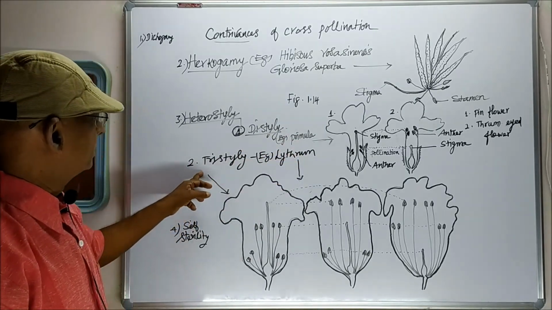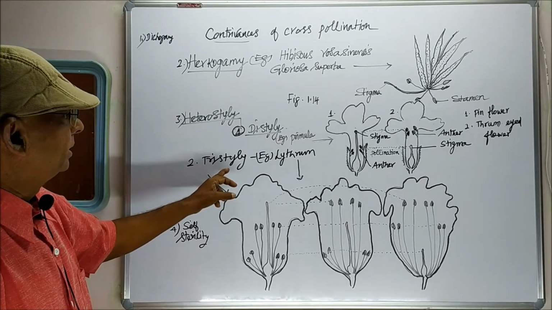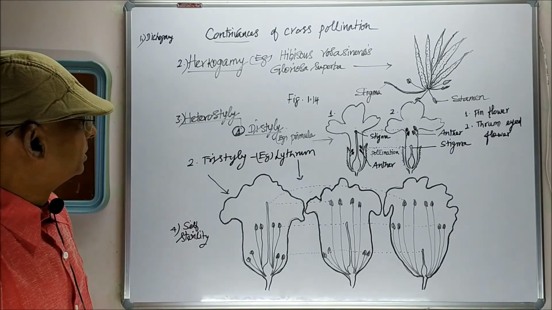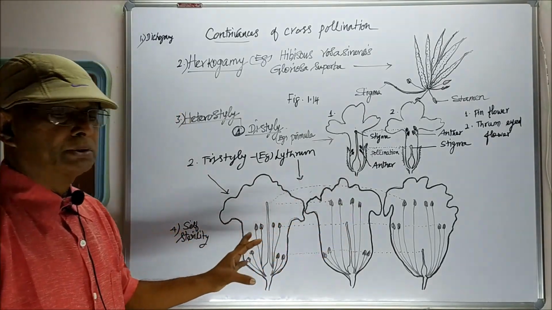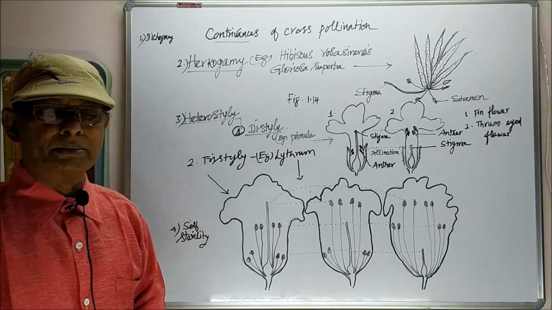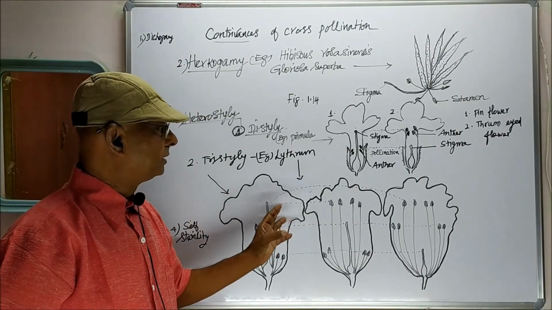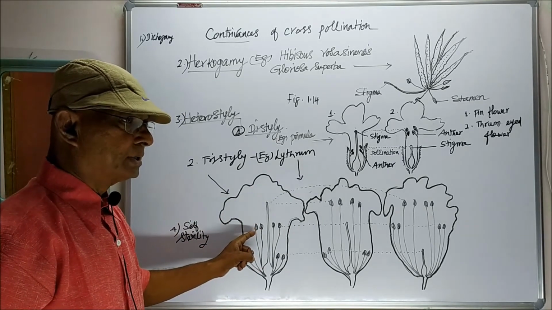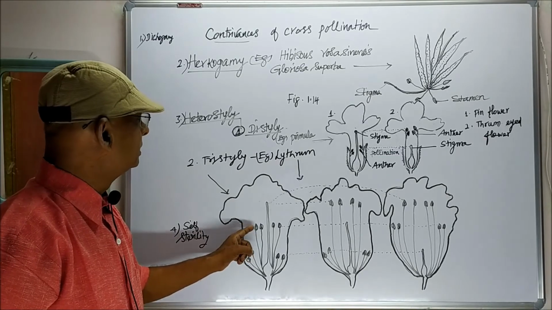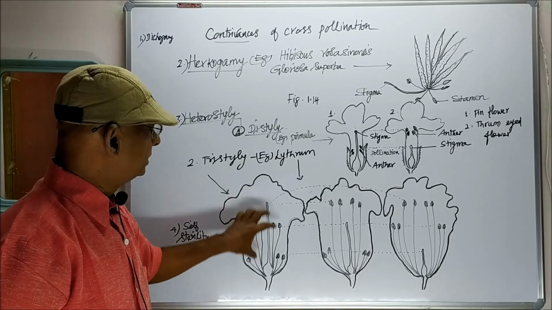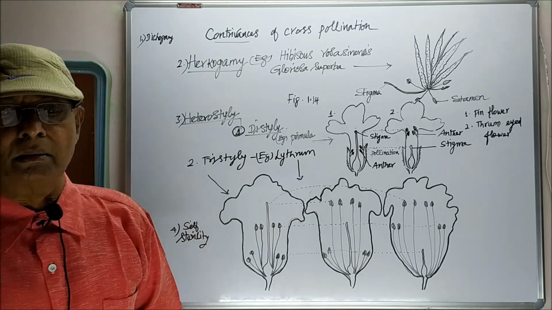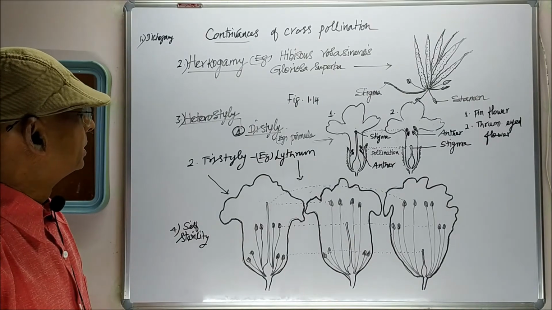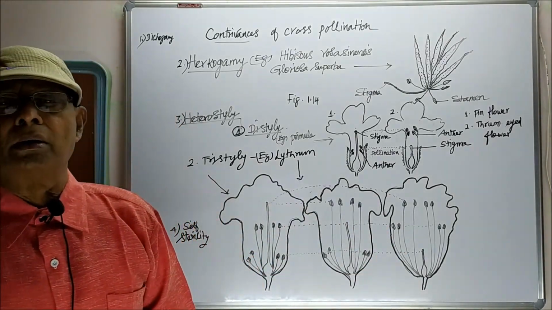In the second condition, tristyly, for example, Lythrum. In Lythrum, three types of flowers are produced, and the three types of flowers can pollinate each other, not within the same flower. The pollen grains of the stamen cannot pollinate the stigma of the same flower. Like that, in the same flower, pollination is prevented. Here, in the case of Lythrum, three types of flowers are produced.